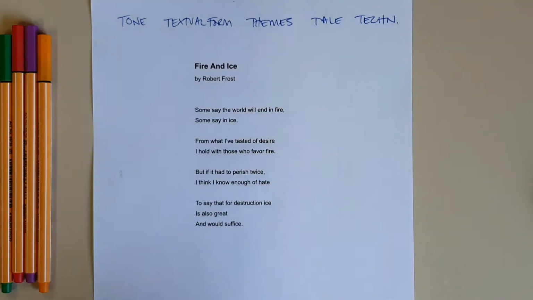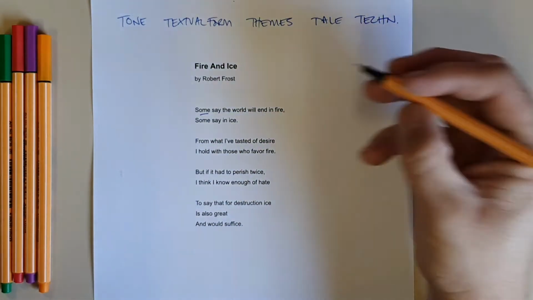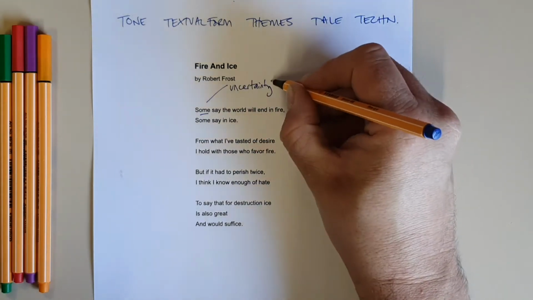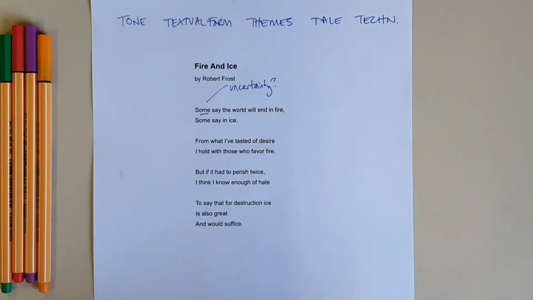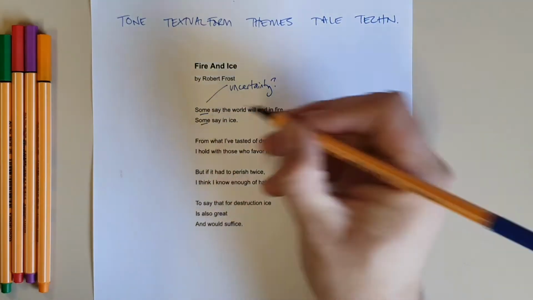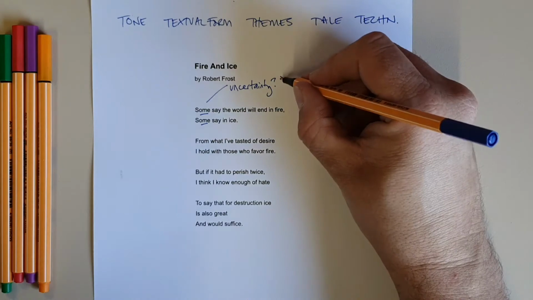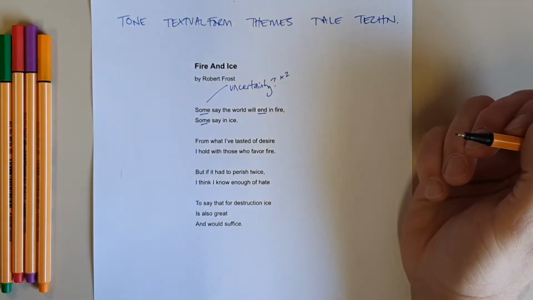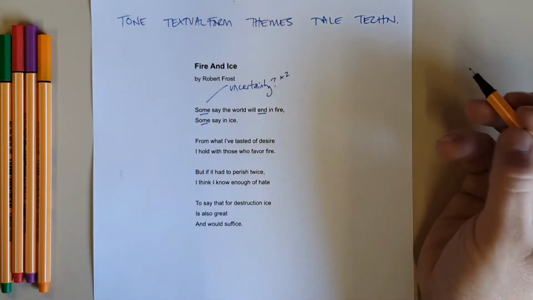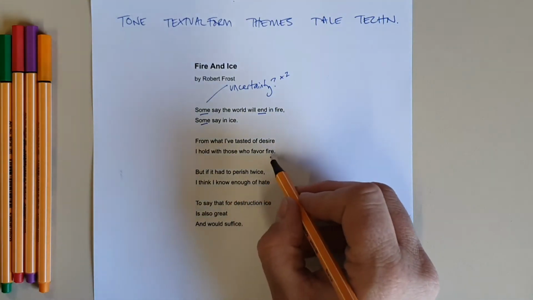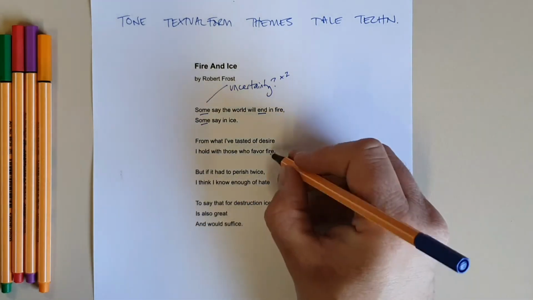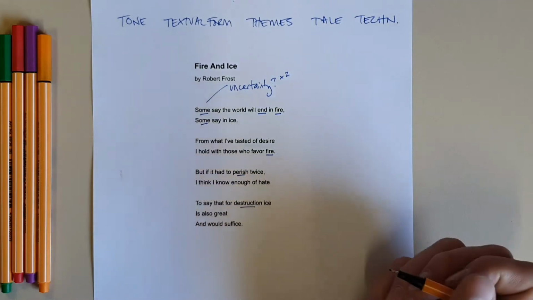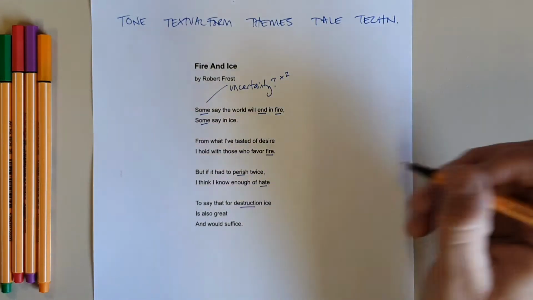So I think that the idea of some suggests uncertainty. All right, and so when I annotate, I can just write down words that come to mind, or I can identify things. And I've got that word some twice, so I've got that ×2. The world will end in fire. So I think end is an interesting word in terms of tone. End, then you've got the idea of fire, you've got the idea of perishing. So I'm going to go fire, perish, fire, destruction, hate. They all seem to be tone words.